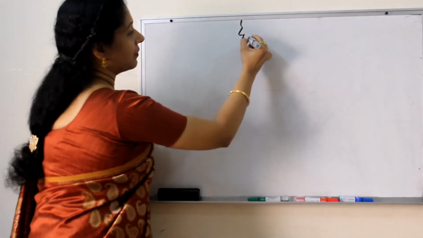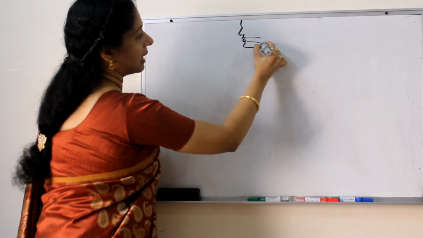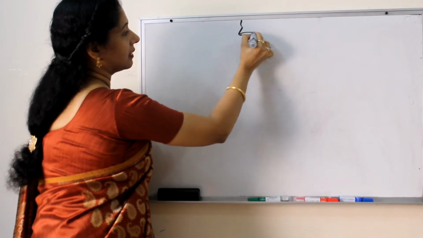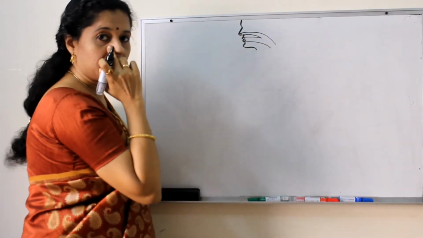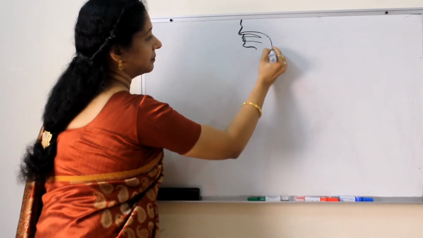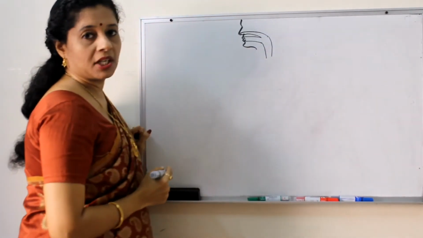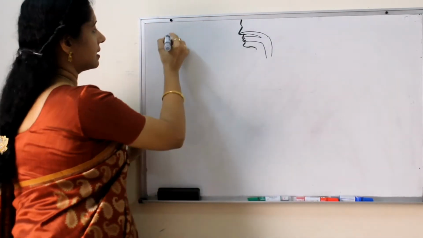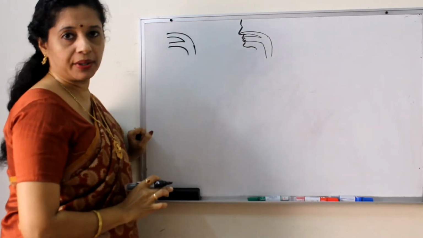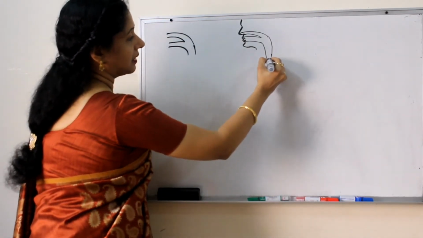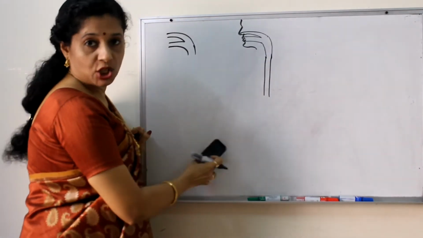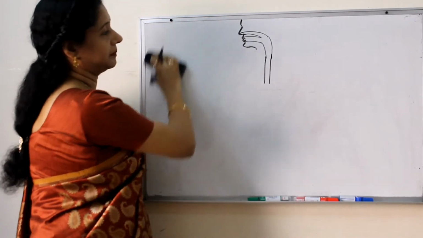I will show you. So from here, the mouth, the buccal cavity is opening, and the nasal cavity is also joining here. So this is the nasal cavity, oral cavity, both are joining together here, which is the pharynx. So if you cannot draw this face, you can just start like this. This is enough. Okay. Now this is the pharynx. The pharynx will lead into the esophagus. I am making it shorter because my board is small.